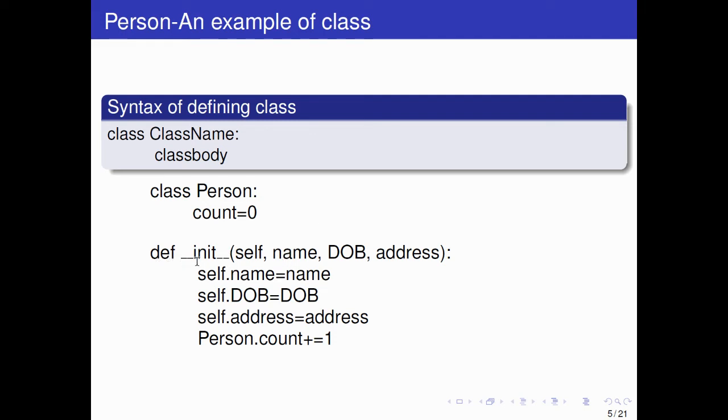def __init__, double underscore init double underscore. This double underscore is used in special functions, like you have seen in if __name__ == "__main__". So this double underscore is used for a special function, and it has a special work. You will see what the work of this is.